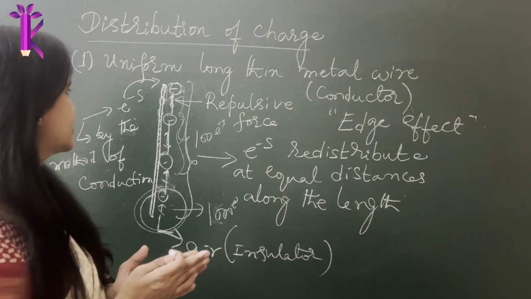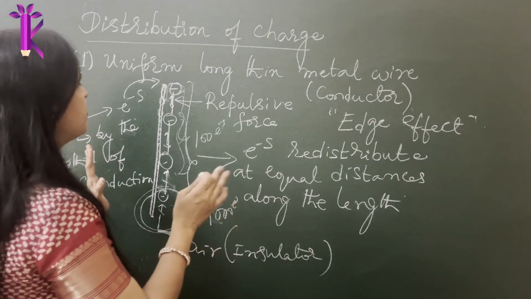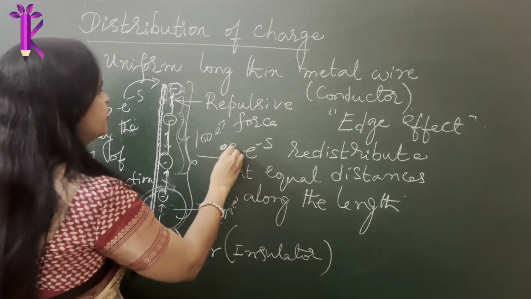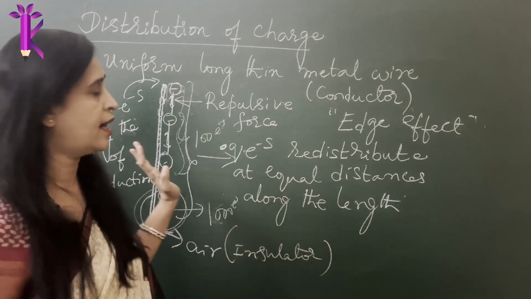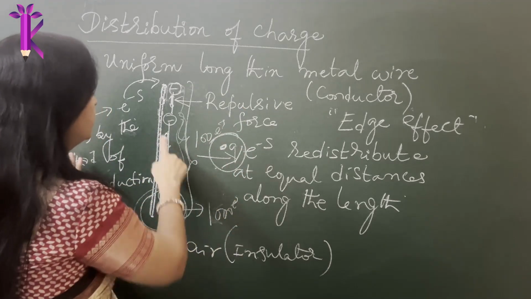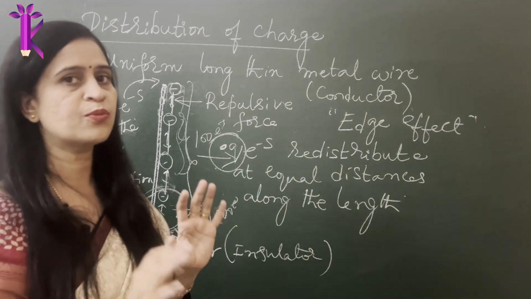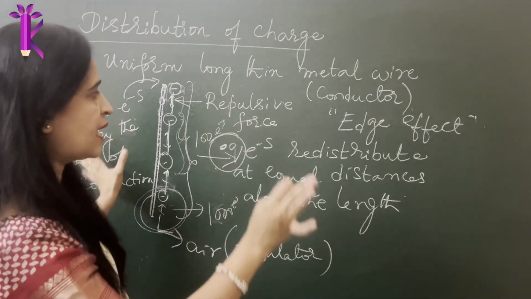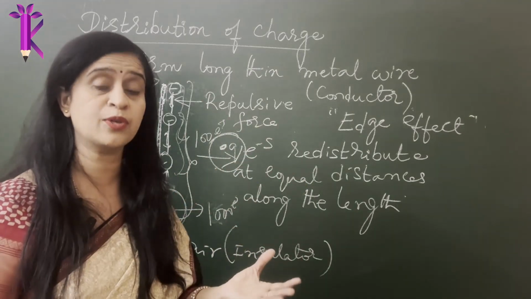Now here's the interesting part. Now suppose I bring in another charge closer to this. Can I apply Coulomb's law? I bring in a charge here. Can I apply Coulomb's law? So we will do that separately. I hope this part is clear, how and why they redistribute, what really happens.